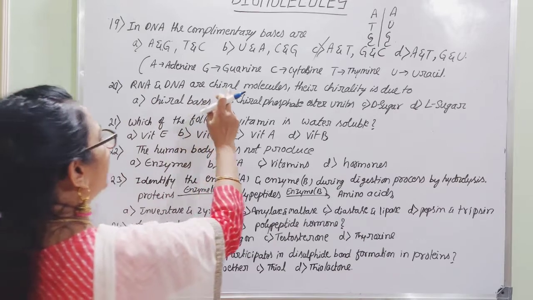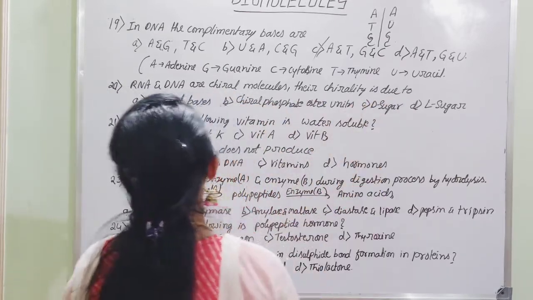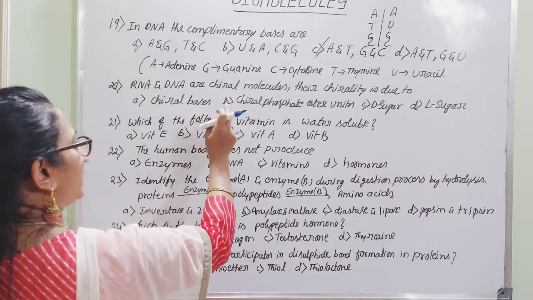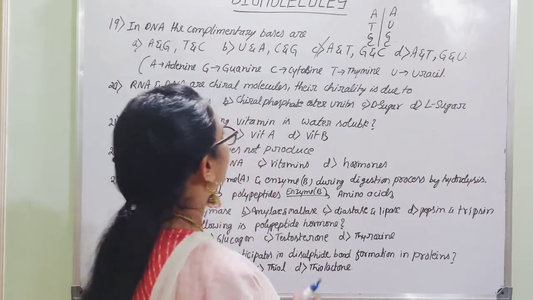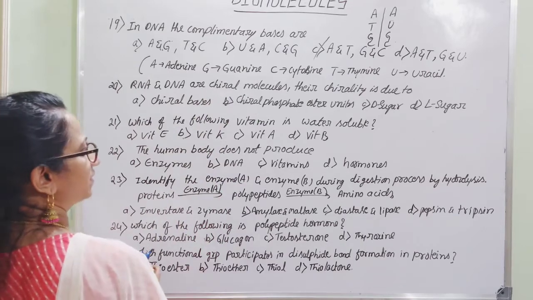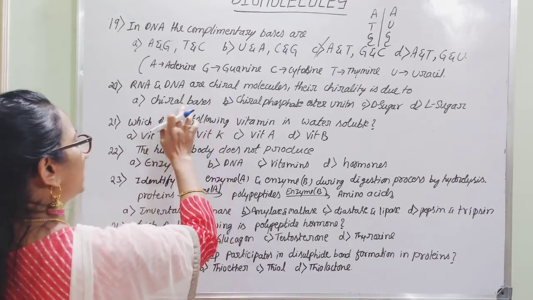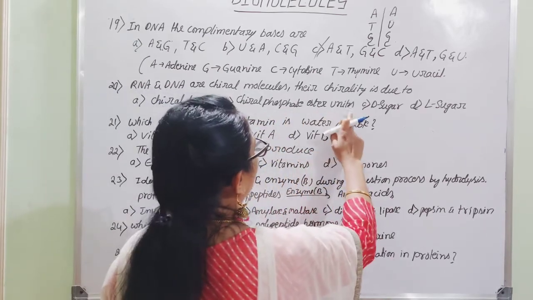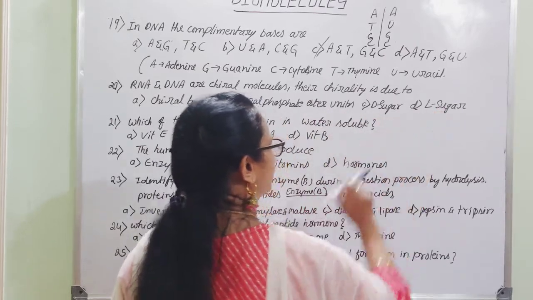RNA and DNA are chiral molecules. Their chirality is due to. So here there will be a chiral component present in either RNA or DNA. Which actually contains the chiral carbon: chiral base, or chiral phosphate group, or phosphate ester units, or D sugar and L sugar.